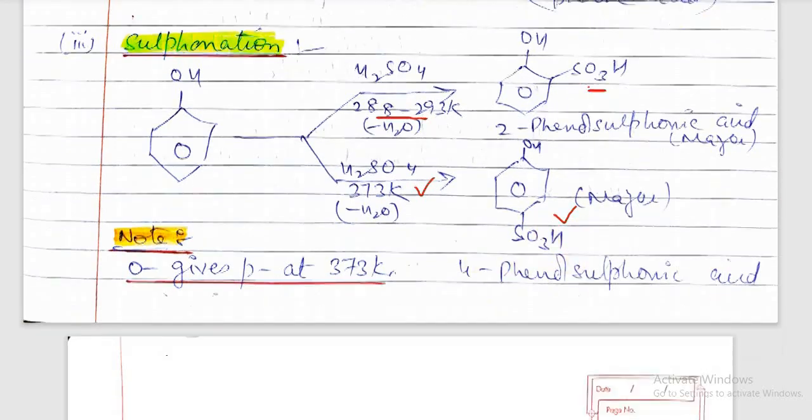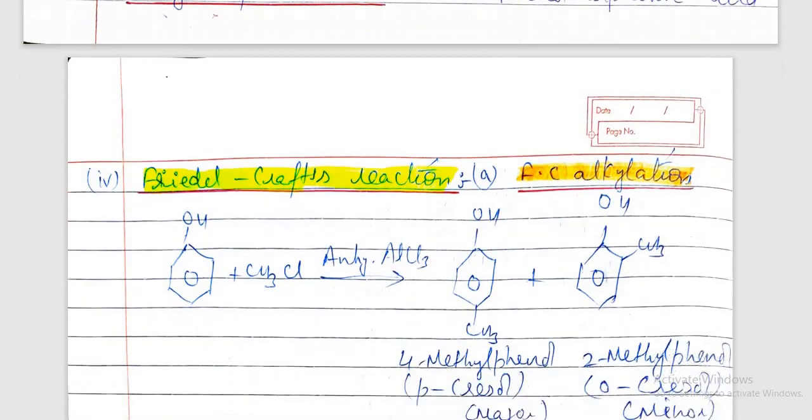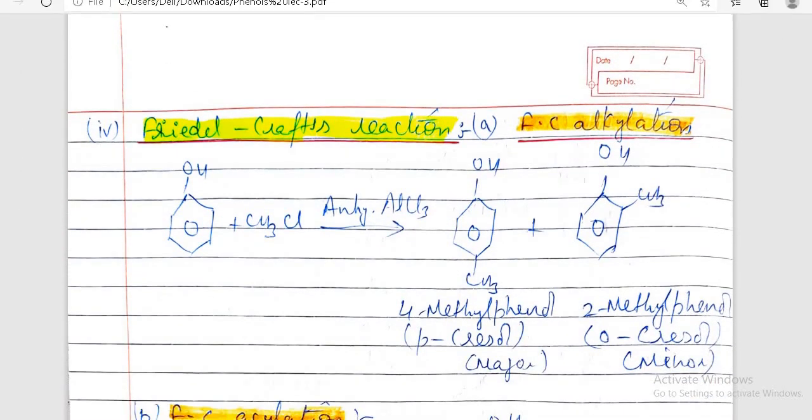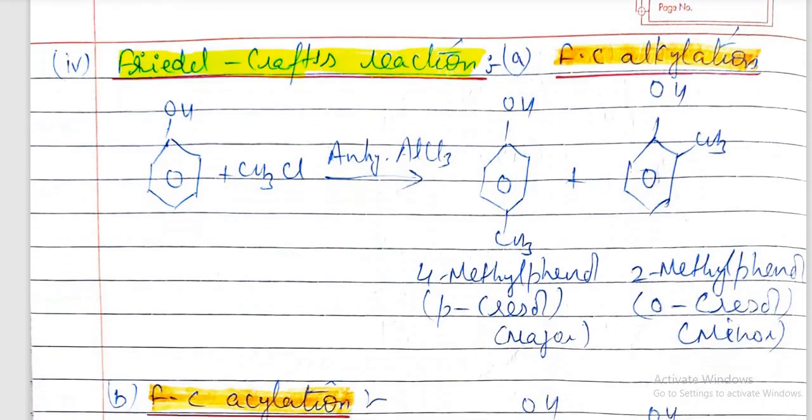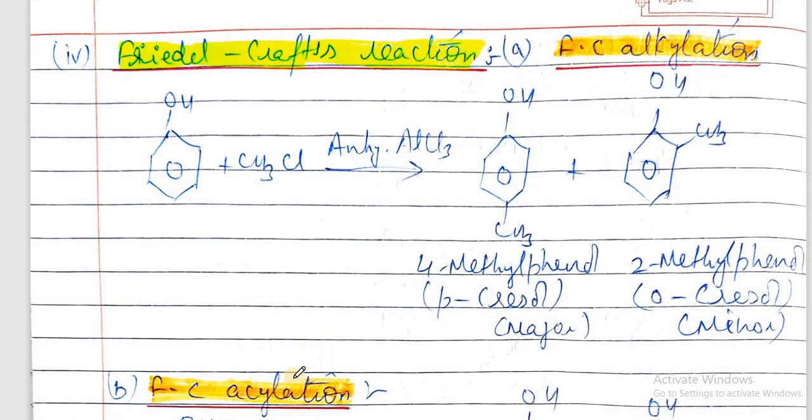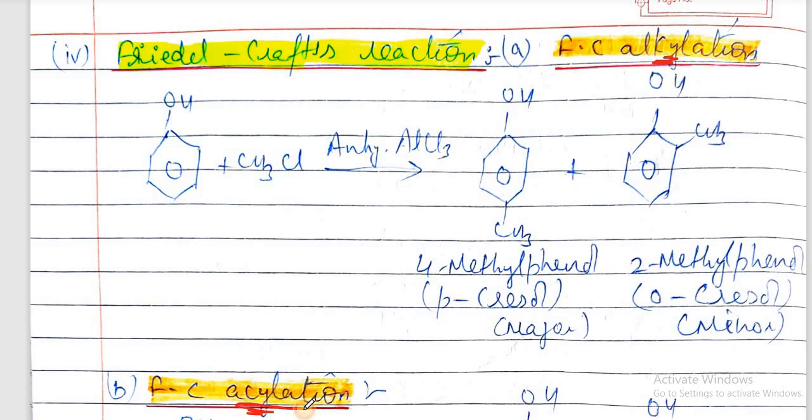So it's about sulfonation. And then is Friedel-Crafts reaction. In this Friedel-Crafts reaction, we have two types mainly, Friedel-Crafts alkylation and Friedel-Crafts acylation. Friedel-Crafts alkylation means alkyl group will be introduced at the ortho or para position. Acylation means acyl group will be introduced at the ortho or para position. So let's start with Friedel-Crafts alkylation.